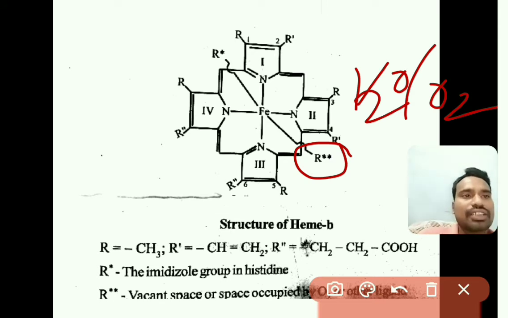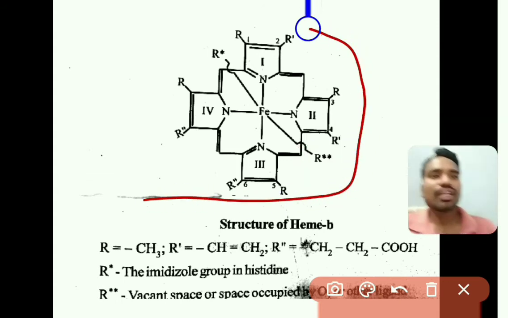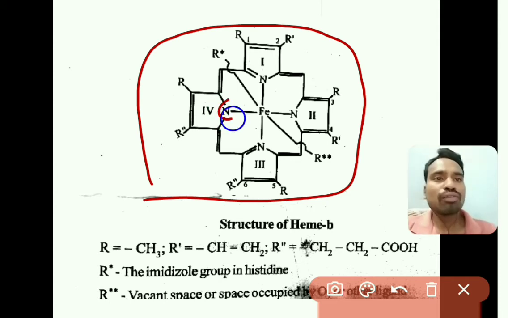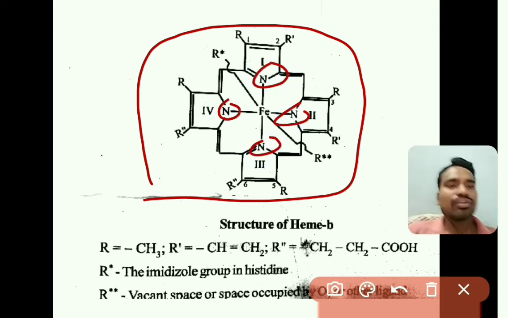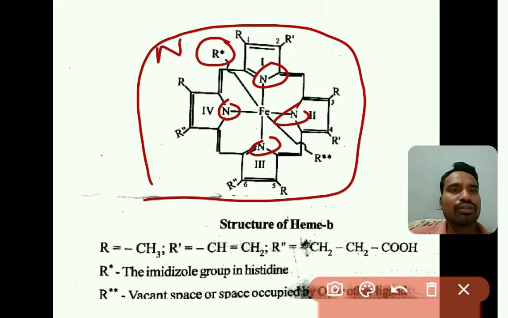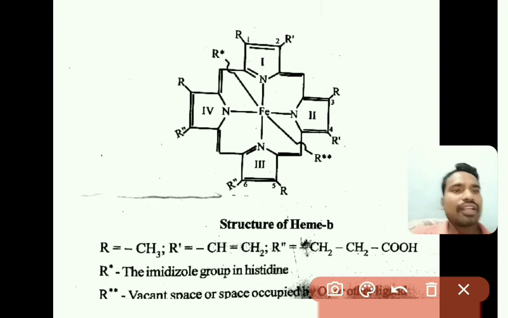So this is the structure of hemoglobin: the 4 nitrogen atoms of the 4 pyrrole rings are attached to the iron atom, the fifth coordination is done by the nitrogen atom of imidazole histidine, and the sixth coordination is from water or oxygen based on the availability of oxygen.